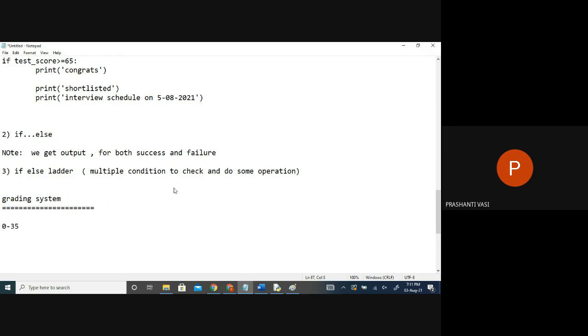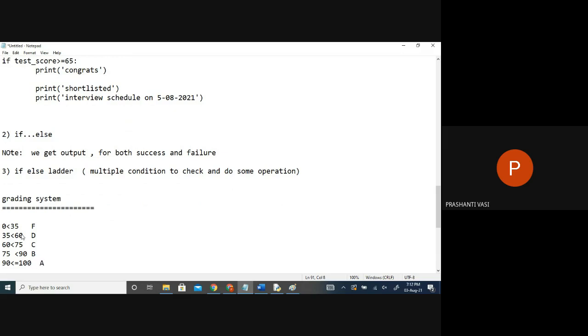0 to 35 is like the failed category. Below 35, I'm saying less than 35, it's not equal to. Now 35 and above, up to less than or equal to 60, let us say, is the B grade. And if I say 60 and above, up to less than 75 or 80, I'm just saying approximately, it's the C grade. 75 and above, till 90, B grade. 90 and above, up to 100, it is the A grade.